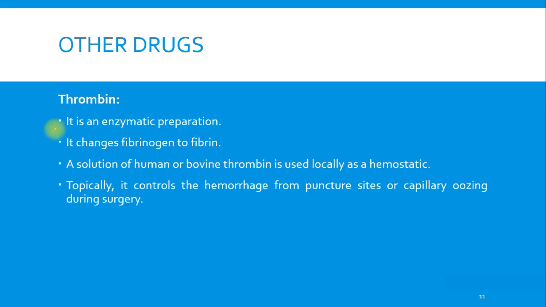So the next drug that we have is thrombin. Okay, thrombin is an enzyme, and the formation of thrombin is the end result of the intrinsic pathway and the extrinsic pathway. So this is an enzymatic preparation, and what it does, it changes fibrinogen to fibrin. A solution of human or bovine thrombin is used locally as a hemostatic agent. So topically it controls hemorrhage from puncture sites or capillary oozing during surgery.